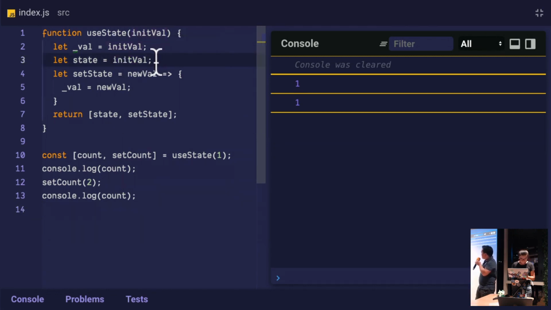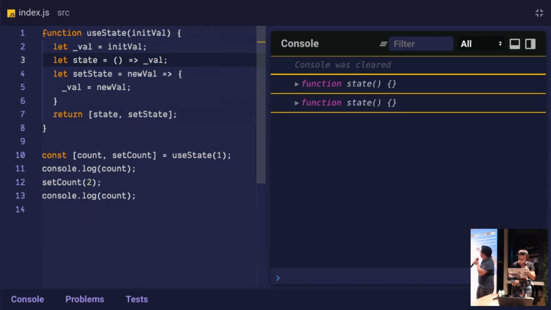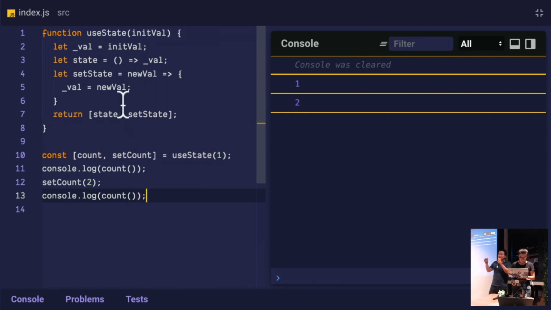Wei already knows how to do that, because that was the first comment she had for me when she was seeing this slide. It returns underscore val, yep. Now it's a getter function, and we're logging out state, so let's go to the bottom and turn those console logs into function calls. Now we have stateful functions: 1 updates to 2. So we have a minimal clone of hooks in Node. But that's unfortunately not the actual API of React. In React, you don't have getter functions. You just have the variable. You just use it, and it's just live.